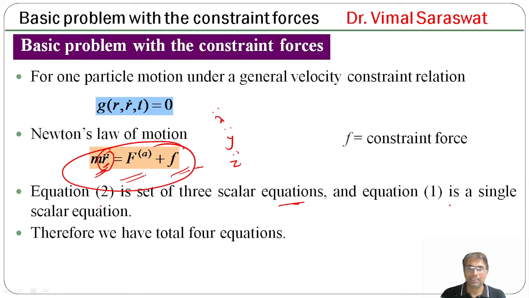So this is a set of three scalar equations and this is a single scalar equation. So here we have a total of 4 equations.